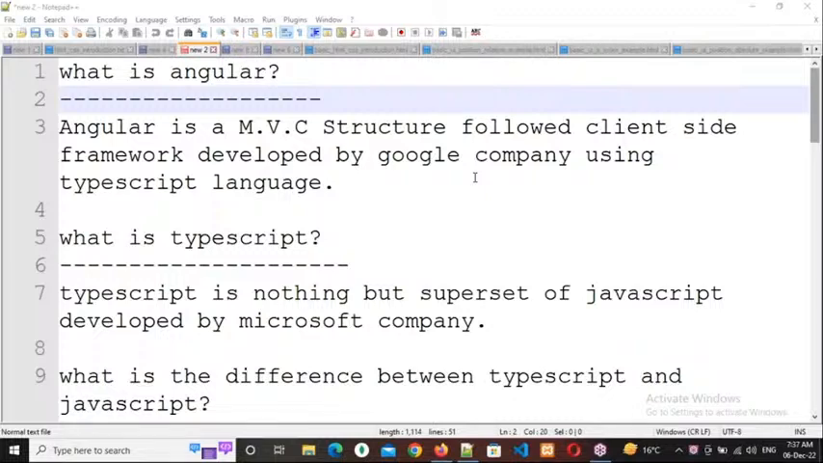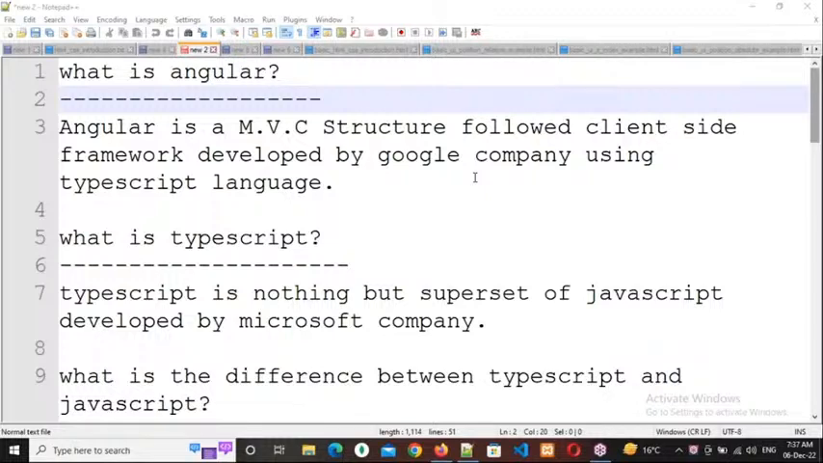So what is a superset? Superset means a modified version of JavaScript. Clear it, everybody? Kindly respond. Modified version of JavaScript or else extended part of JavaScript. Okay, right. So which company developed this? Microsoft. Now tell me, who is the owner of Angular? Microsoft or Google? Google. Google only.